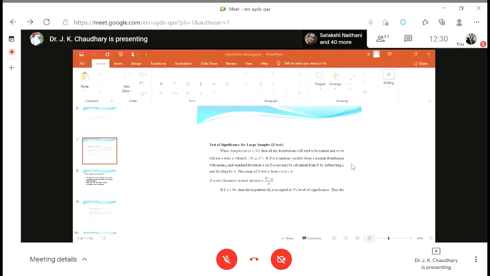Z test is a large sample test or a small sample test? So our answer is, it is a large sample test. Z test is large sample test. And why large sample test? Because the sample size is more than 30. The second question is, what is the range of the Z test or Z statistics? So range of the Z statistics is from minus infinite to plus infinite.